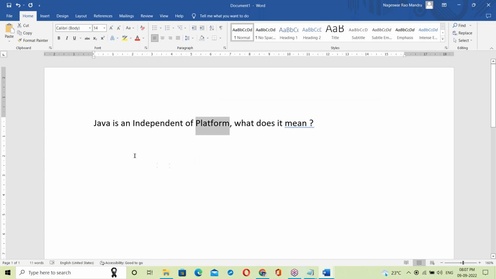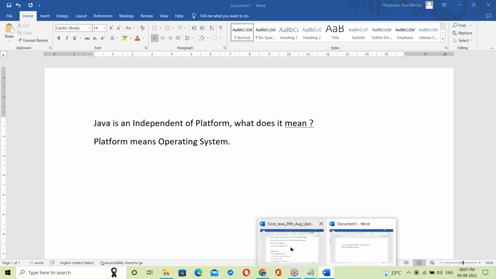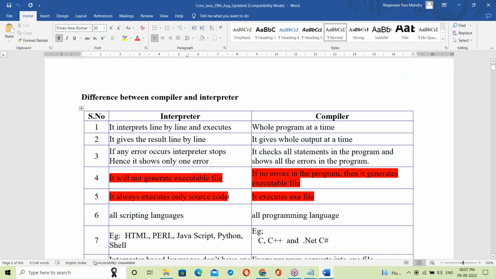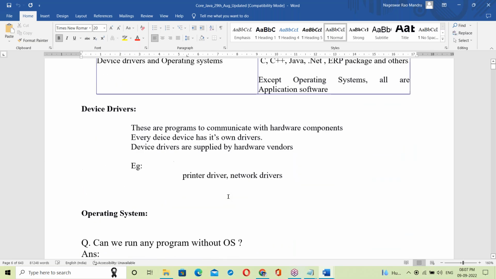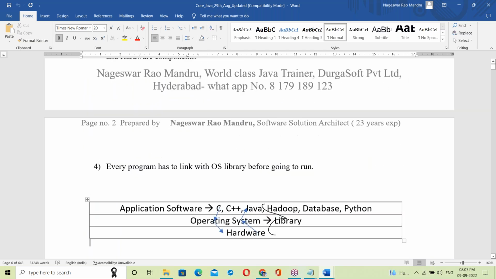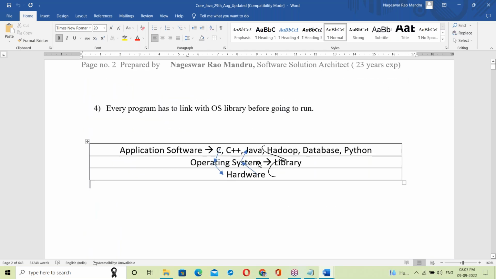Platform means it's an OS. Platform means operating system. In the previous session, OS was discussed, right? So what is OS? OS is a platform, right? Today's topic is exactly the same topic we are going to discuss.